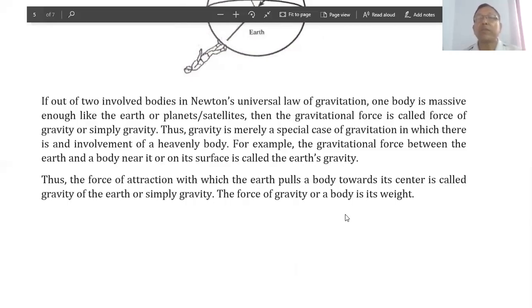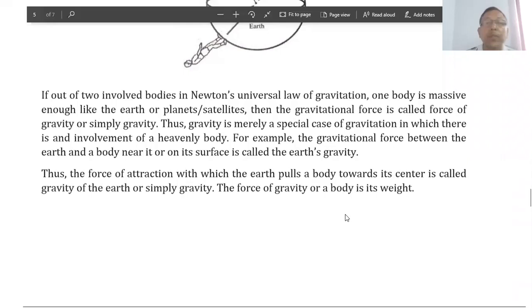Similarly, the gravitational force of attraction of Jupiter and a body near to it or on its surface is called Jupiter's gravity. The force of attraction by which the Earth pulls a body towards its center is called gravity of the Earth or simply gravity. The force of gravity on a body is its weight. That is, how much force the Earth applies to pull an object towards its center, the weight of the body will be equal to this force.